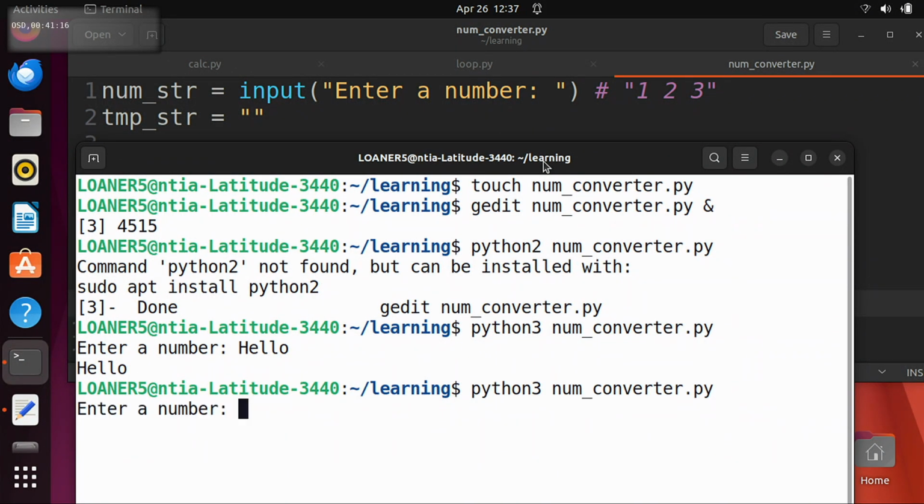So if I run this and we type in 1, 2, 3, we think we should get 1, 1, 2, 1, 2, 3. And then I think we're actually going to get 1, 2, 3 again because I have that second print. But yeah, the first time through the loop, temp string is 1. The second time through the loop, it's 1, 2. The next time through the loop, it's 1, 2, 3. Does that make sense to everyone?